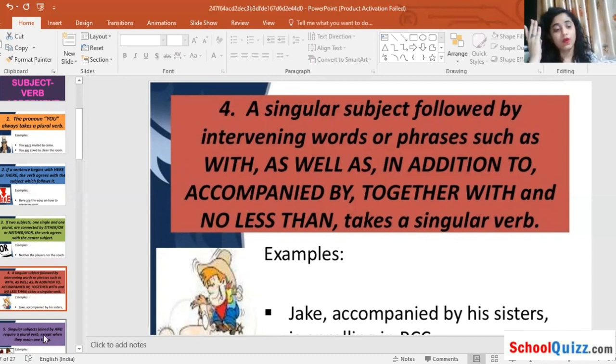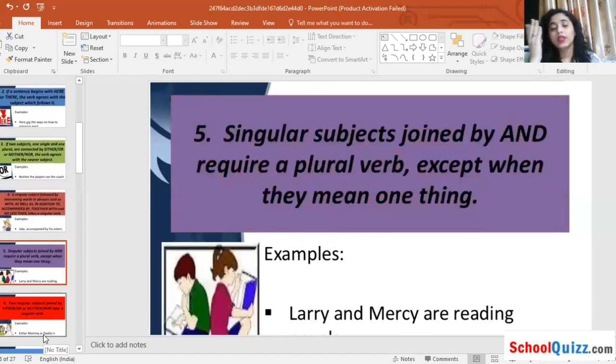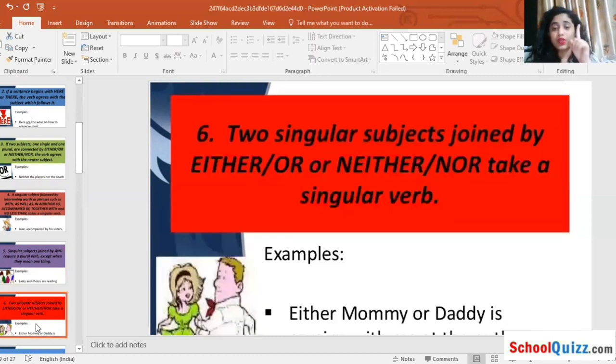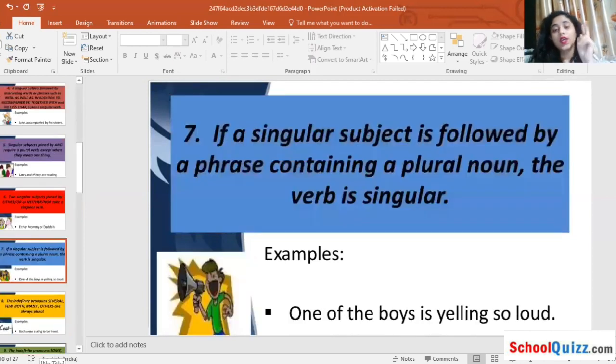A singular verb. Again, singular subjects joined by and require a plural verb except when they mean only one thing. Now, sixth rule, two singular subjects joined by either or or neither nor take what? A singular verb. If a singular subject is followed by a phrase containing a plural noun, the verb is what?